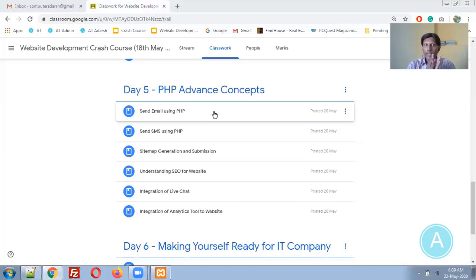If you are making a website, then the second part is to promote your website to the search engine. So how does a search engine crawl that website? Crawling means getting some data from your website into their search engine database and indexing that data, so that whenever somebody is searching on Google, they can show your website. For that, you need to provide each and every page of your website to Google. Individual page submission is very difficult.